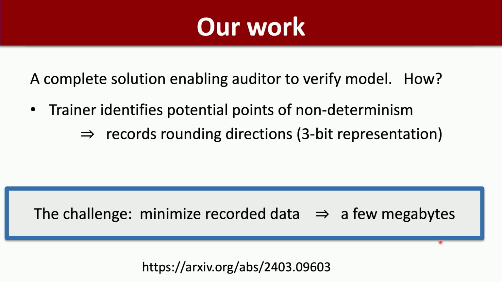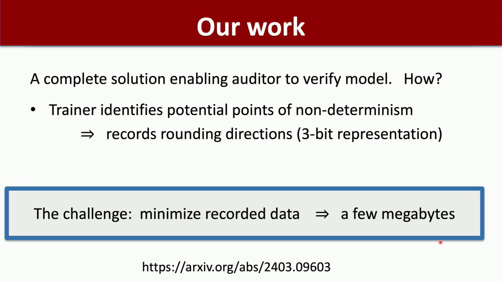So I can tell you what we do is basically we try to work hard to identify what are the sources of non-determinism. And then every time the trainer makes a computation that looks like it introduces non-determinism, it actually records the decision that it made. Yeah, so it records all these non-deterministic points, sends them to the auditor, and then the auditor can fix its non-deterministic choices to match exactly what the trainer did.